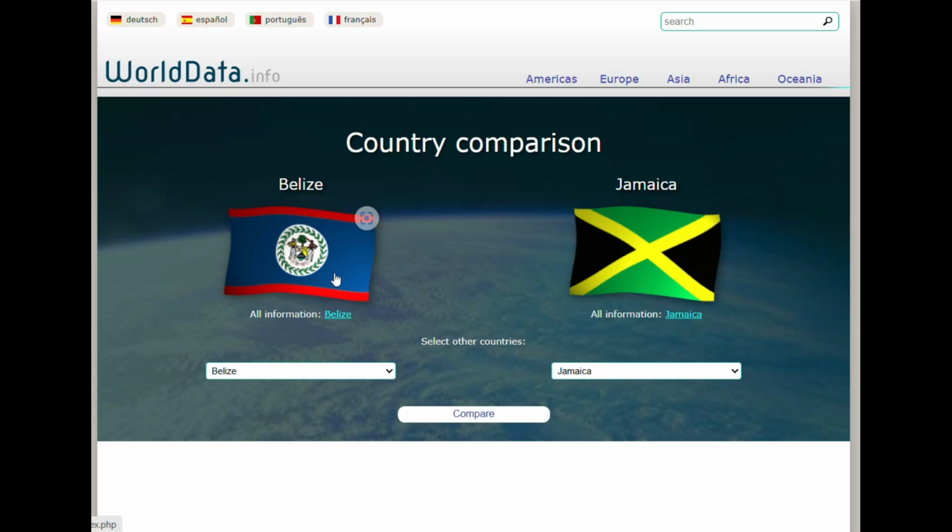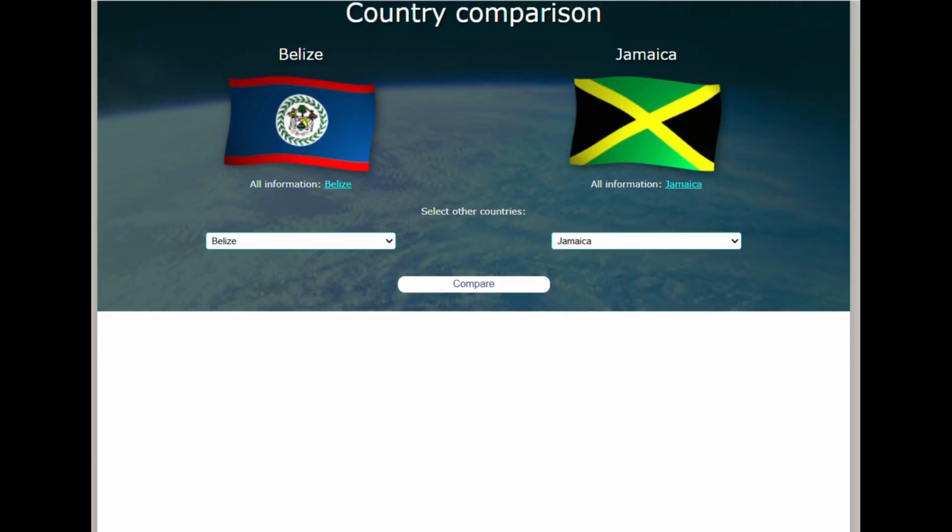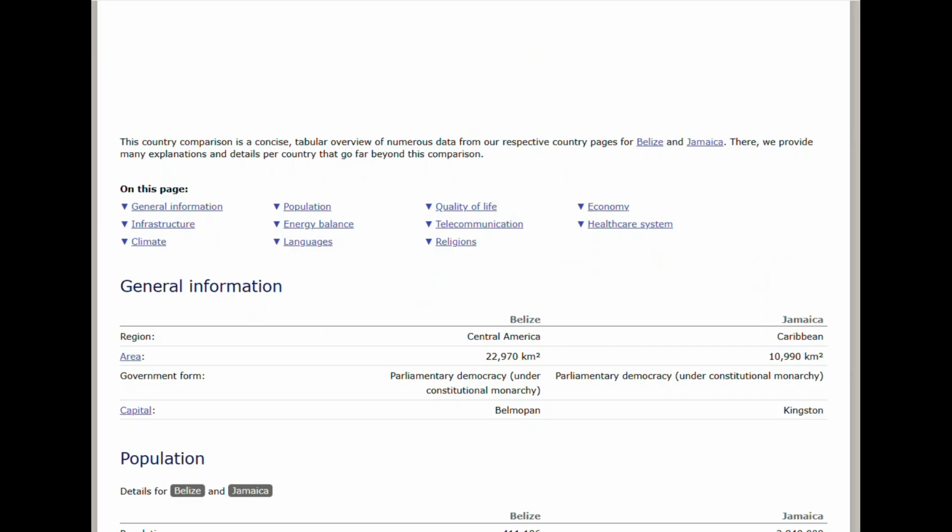Now we're going to use world data to compare Belize and Jamaica. So let's see what will show up. Okay, so we have the different qualifiers here, which I've gone over before.